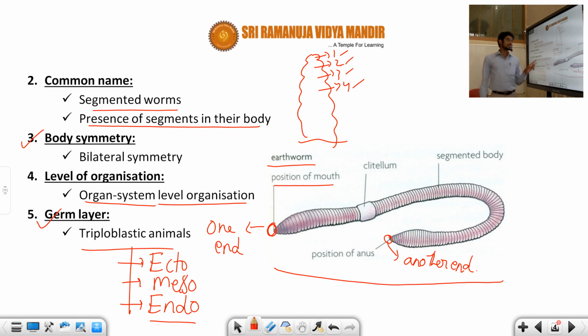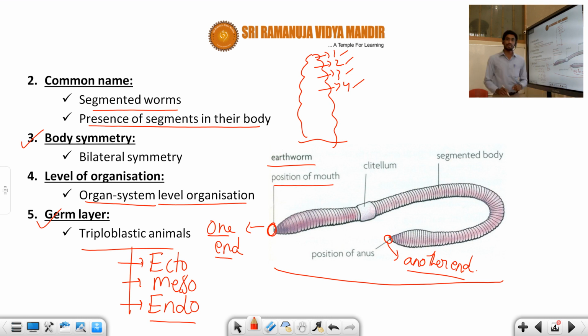So tell me now, there are two ends. What is the type of digestive system in this earthworm or Annelida? Is it incomplete or complete? The answer is complete digestive system. Why complete? Because in the complete digestive system we can observe two separate openings: the mouth at one end and the anus at the other end.